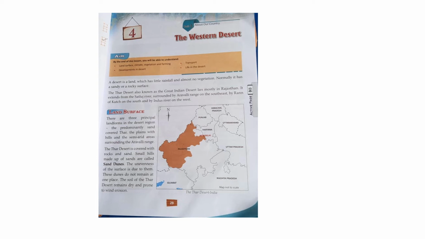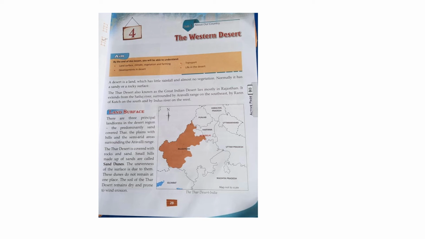Here, what is a sand dune? The Thar Desert is covered with rocks and sand. So the Thar Desert is covered with a thick sheet of loose sand, and there are small hills of sand called sand dunes.